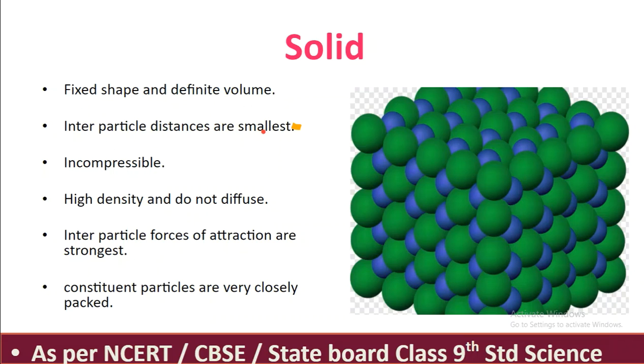Interparticle distances are smallest here. You can see that the particles are very closely associated. It is incompressible, so it is difficult to compress because there is almost negligible space. It has high density and does not diffuse. Density is very high, so particles are very close to each other. Interparticle forces of attraction are strongest here.